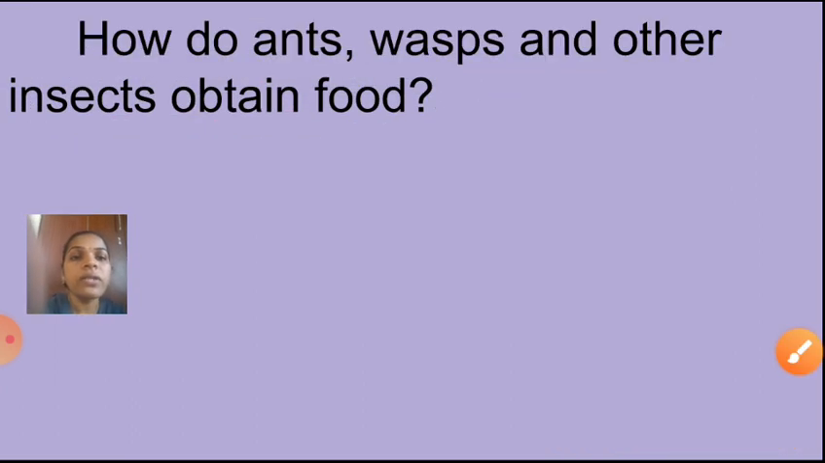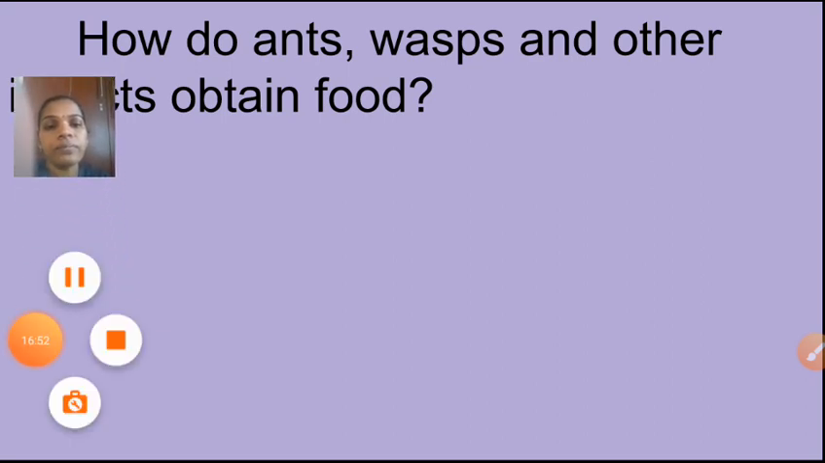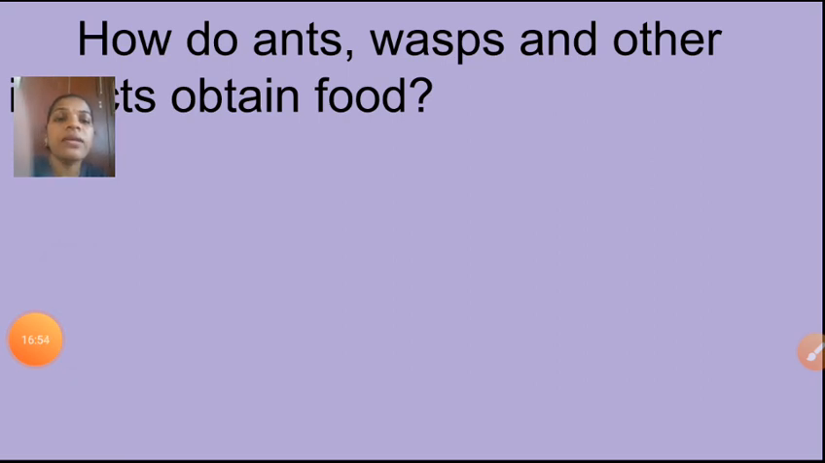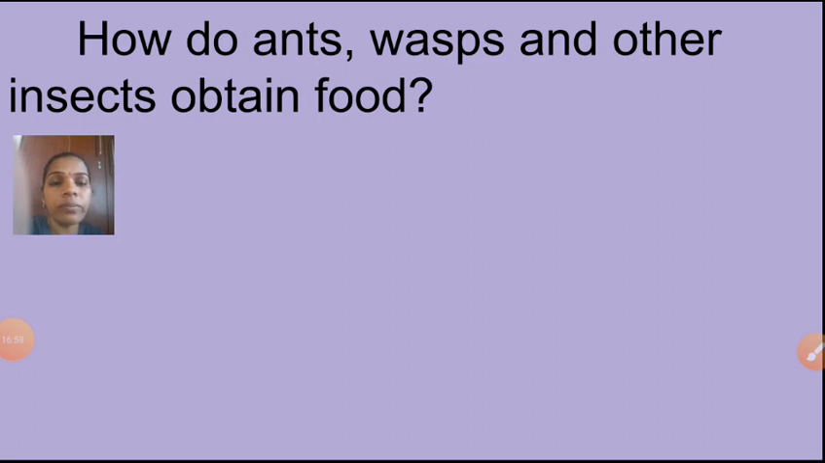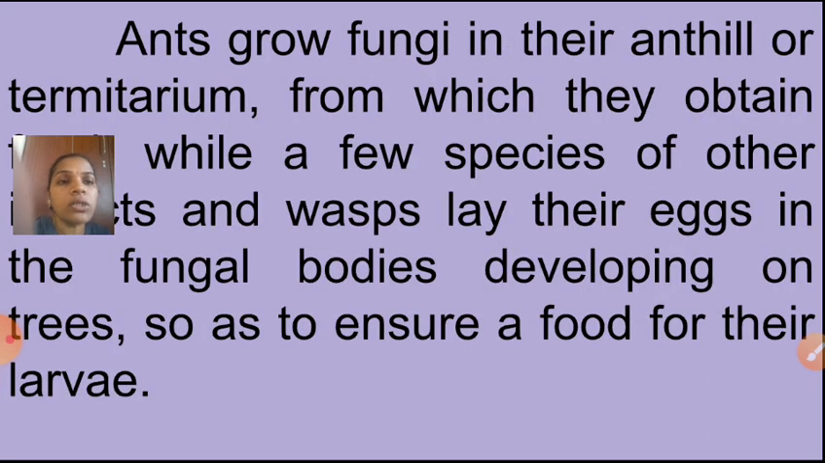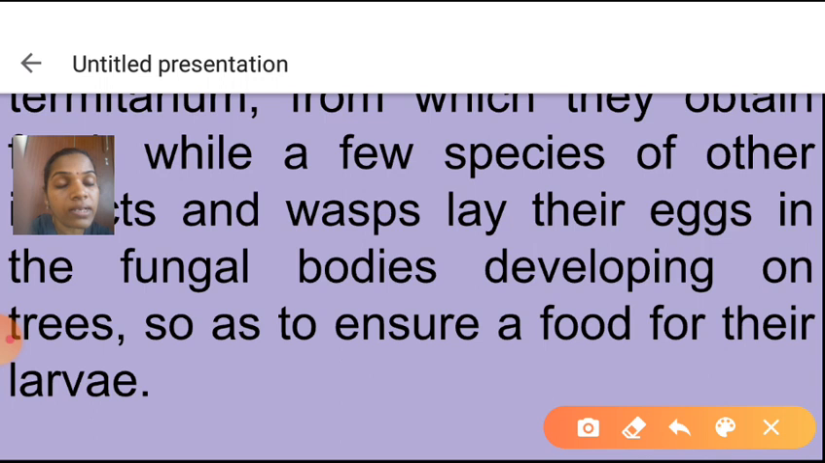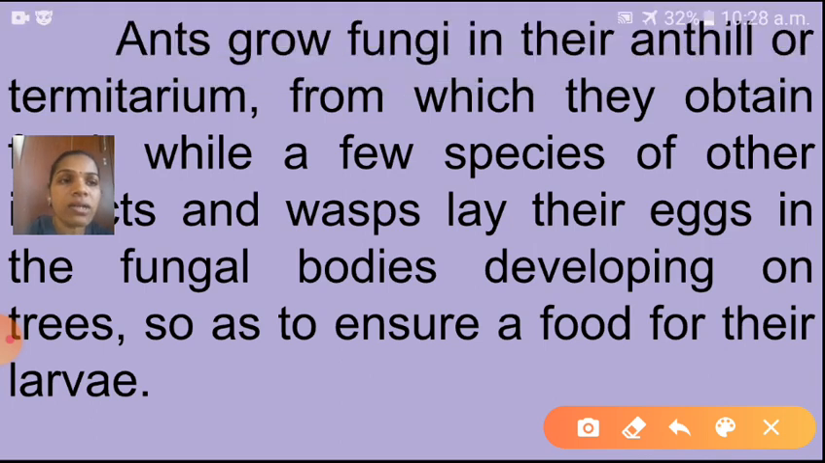Next one, see here, how do ants, wasps and other insects obtain food? So children, see here. One more thing, it is in your book. How do ants, wasps, and wasp is one kind of insect, and other insects obtain food? Ants grow fungi in their anthill or termitarium. Anthill means what? The house of ants, that is called an anthill.